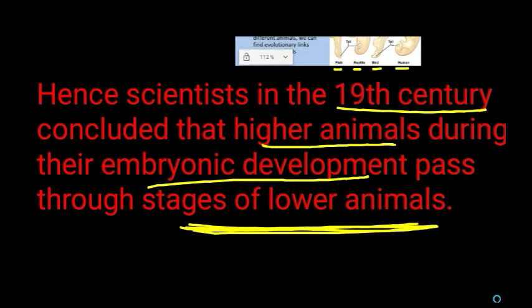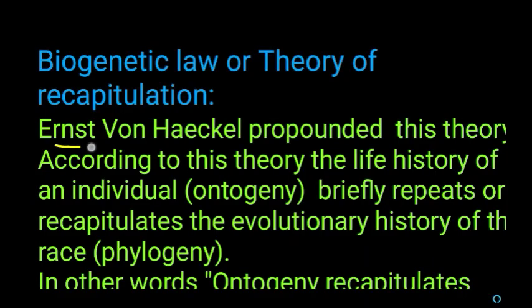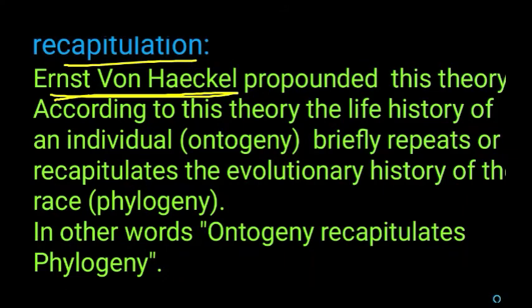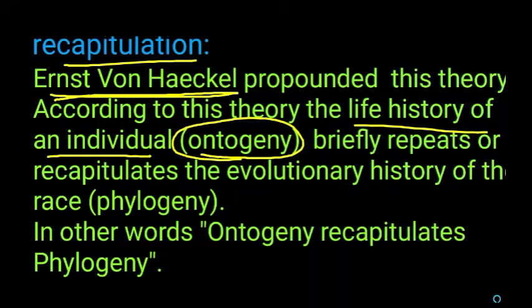To explain this idea, Ernst von Haeckel propounded a law called the biogenetic law, or theory of recapitulation. According to him, the life history of an individual, that is called ontogeny, briefly repeats or recapitulates the evolutionary history of the ancestor, that is phylogeny.